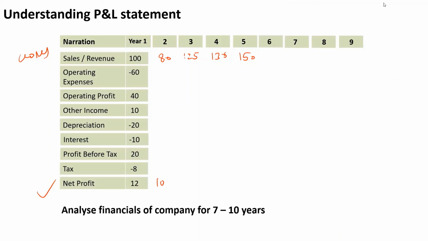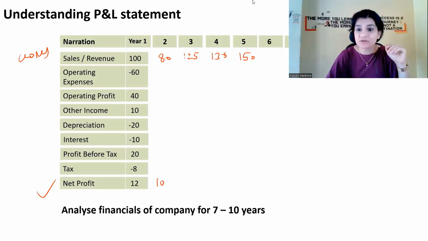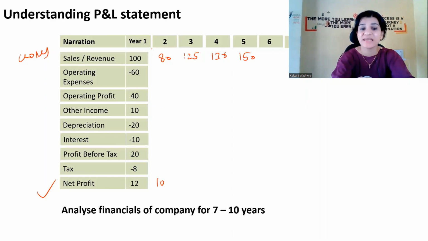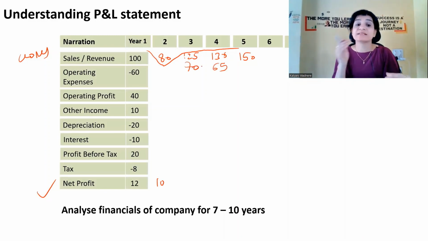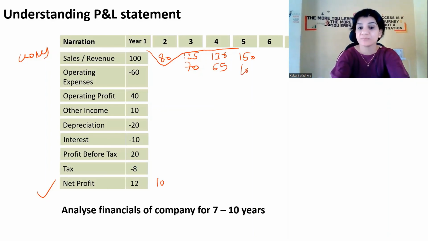Because, as I mentioned, there are ups and downs. Like from 100 rupees it came down and then it went up. But there is also a possibility that the sales figure goes down continuously. From 80 it came down to 70, from 70 it came down to 65. This is also possible. And then suddenly it went up again to 100. So these ups and downs are always there.